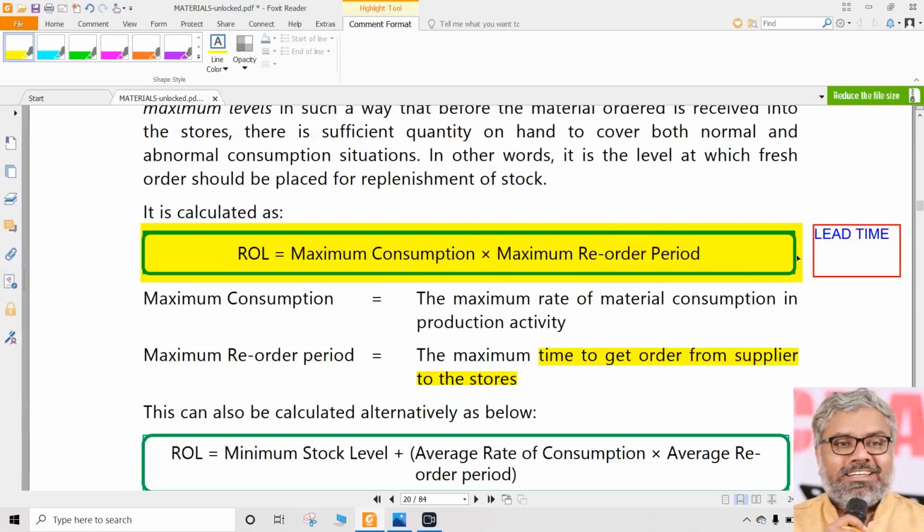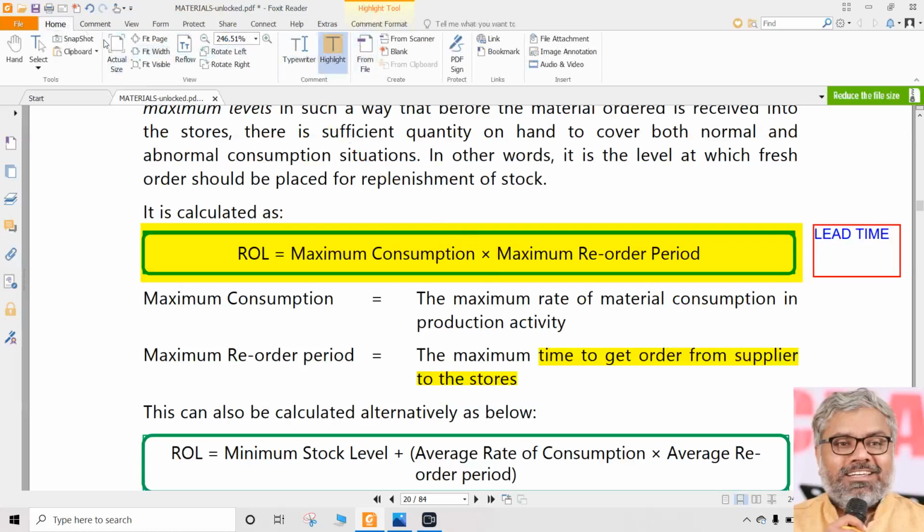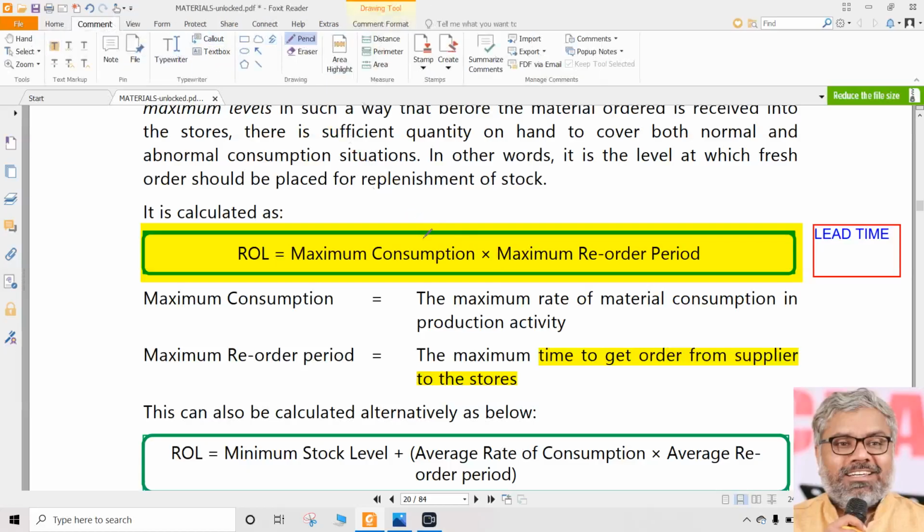But the numbers, when we multiply them here, they have to be compatible with each other. When can we say they are compatible with each other? When the period we are talking about is expressed as days, months, weeks, whatever it is, and then consumption also should be expressed per that period. So always understand this very carefully. This consumption expression has to be carefully taken per day, per week, per month. If that is taken, then you have to multiply with the number of days, number of weeks, number of months.